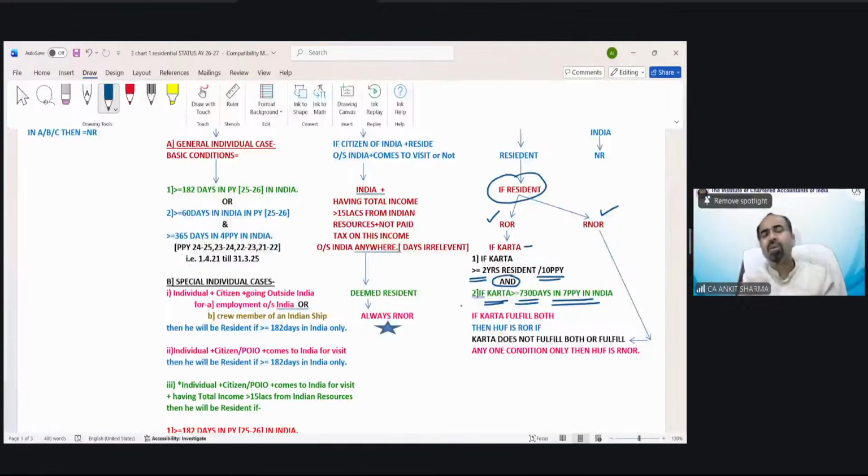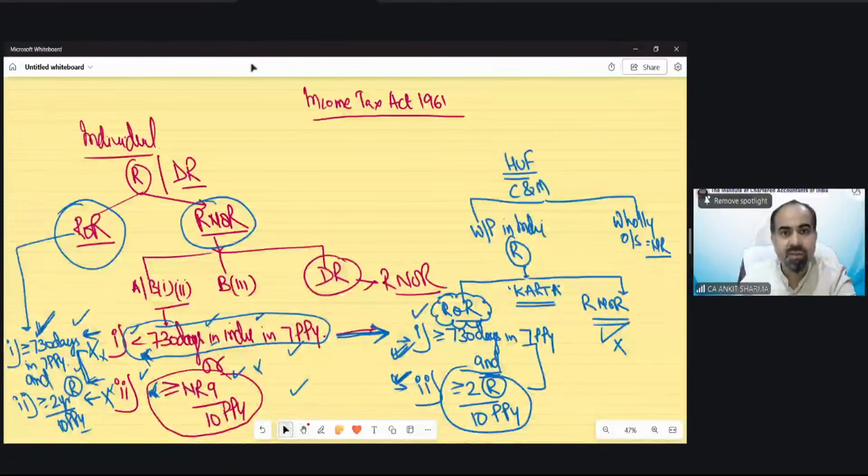I believe those students who have gone through this diagram after the class, after revising the provisions, you would feel that residential status provisions are not as complicated as they look when we go through the normal theoretical provision. See, there is a query.